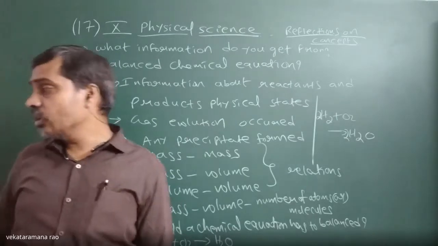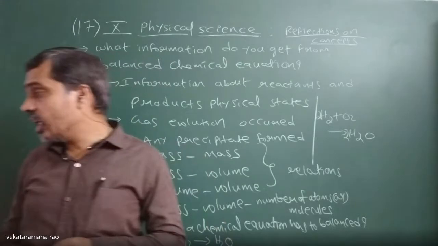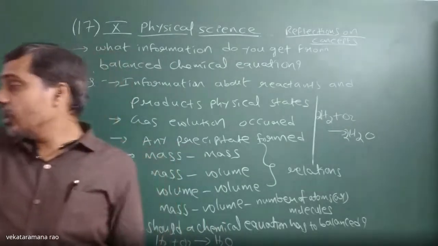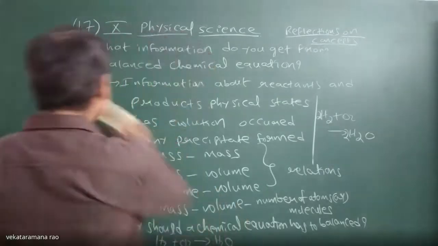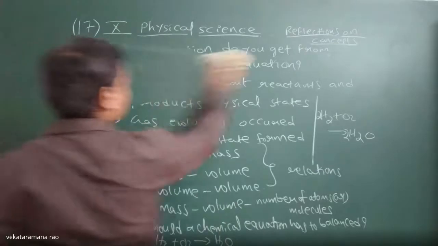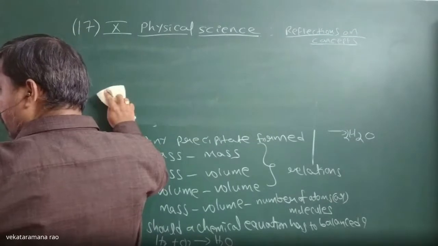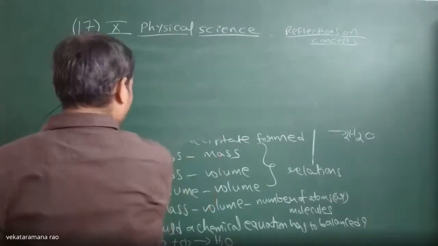Here they gave that potassium nitrate and sodium nitrate react separately with copper sulfate solution. Write the balanced chemical equations for the above reactions.